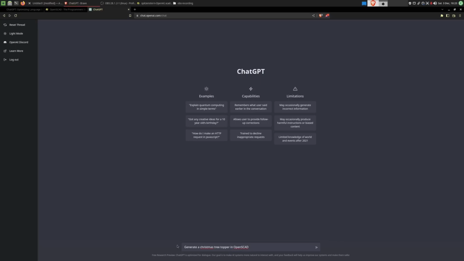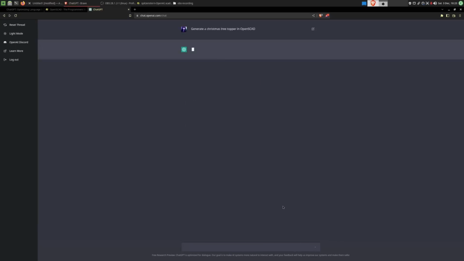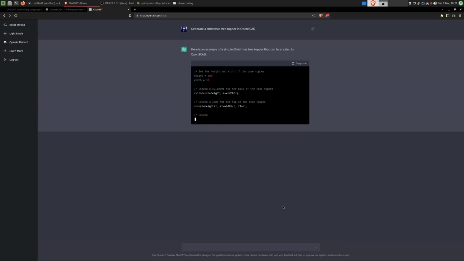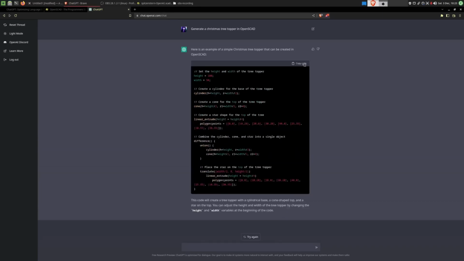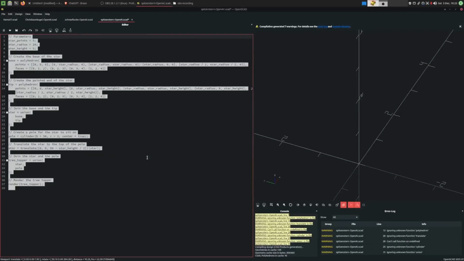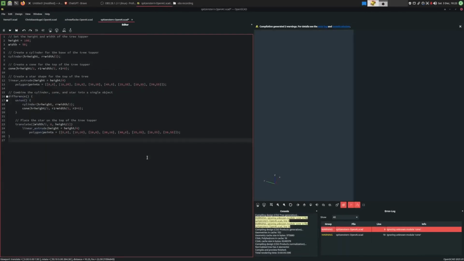Generate a Christmas tree topper in OpenSCAD. That looks like good syntax. We copy it, paste it. Ooh, cone. Look at that, it thinks OpenSCAD has a cone module.